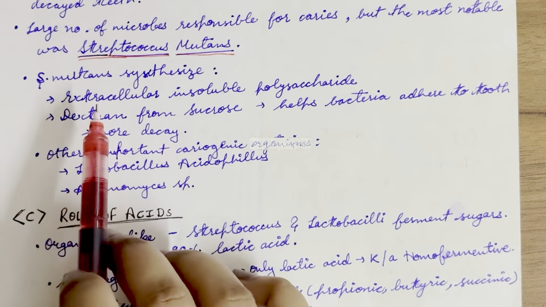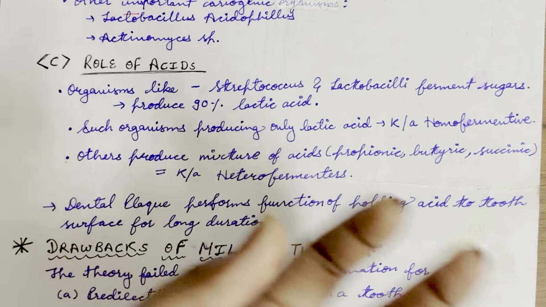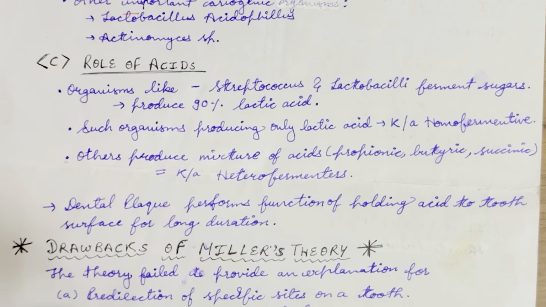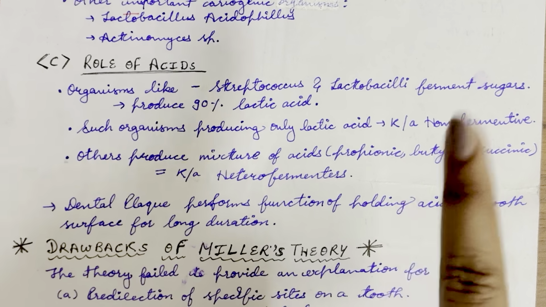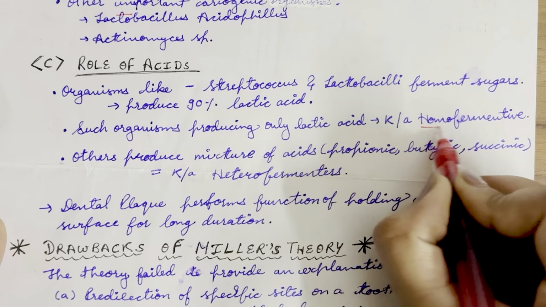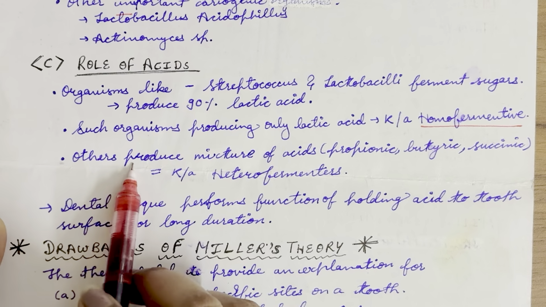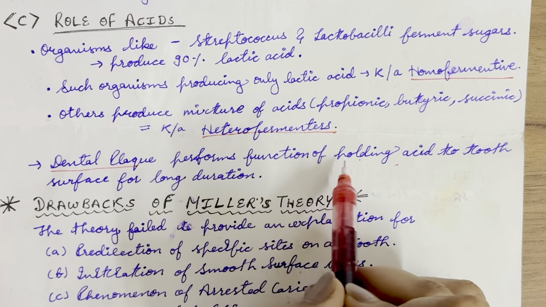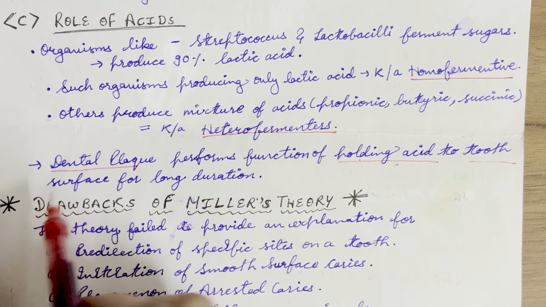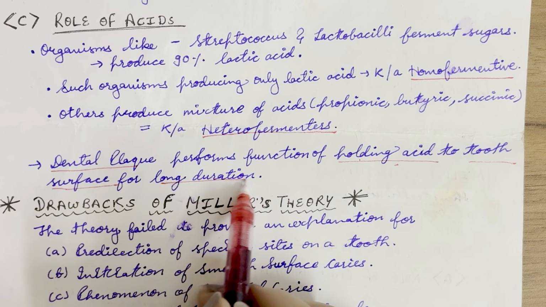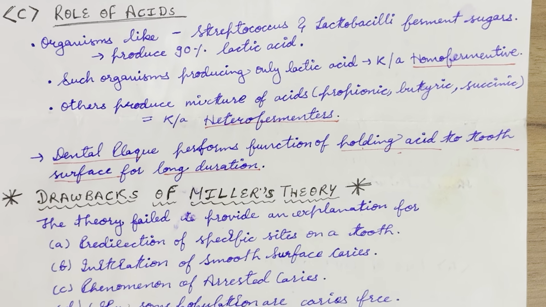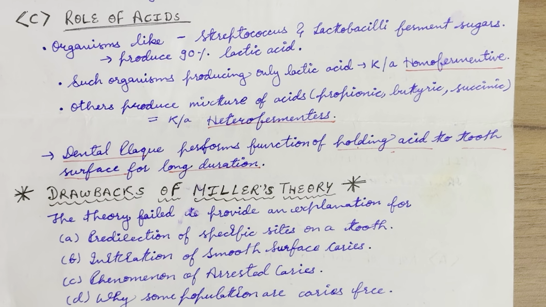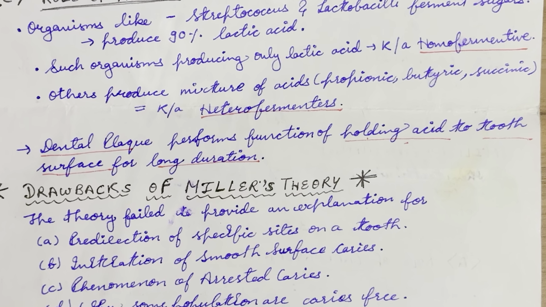And now third factor, which is the last factor, is role of acids. Organisms, which are streptococci or lactobacilli, ferment the sugar to produce 90% lactic acid. Such organisms that produce only lactic acid are known as homofermenters. Others produce a mixture of acids. Dental plaque performs the function of holding acid to the tooth surface for a longer period of time, which leads to caries progression or caries prone area.